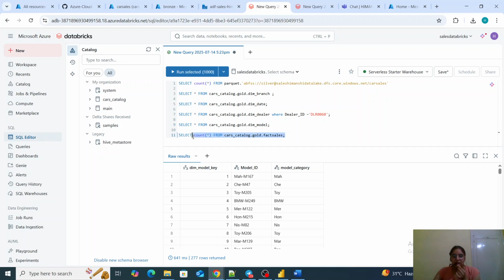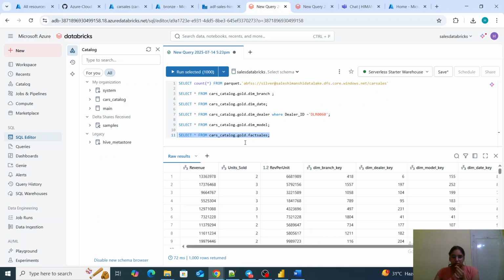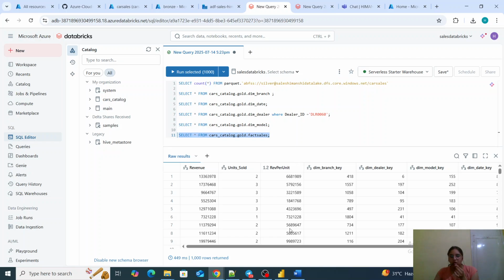If I do count star, the gold table should have all the data, so it should be the full 1849 records. So if I do count star, it has 1849, which means all the load is successful. If I show you the data in the fact table, this has revenue, units sold, per unit, and all the dimension keys for all the dimension tables, all the measures, all the arithmetic operations which we are doing, everything is there in the fact table.